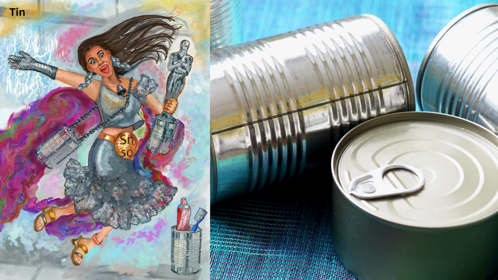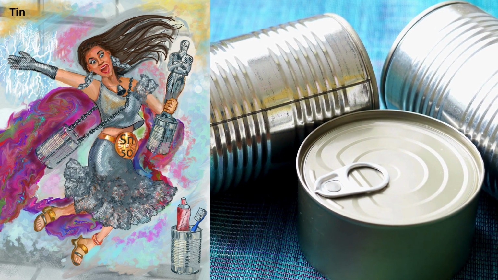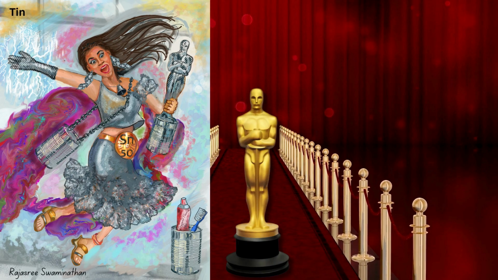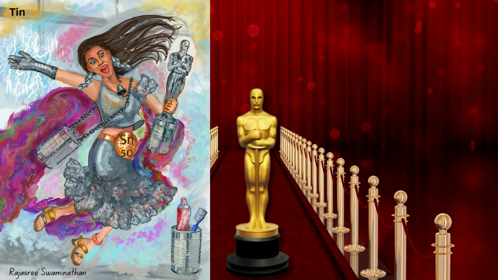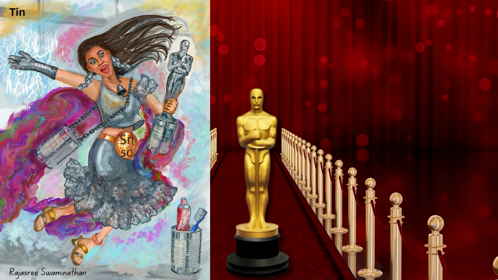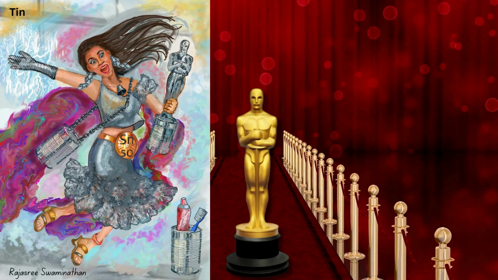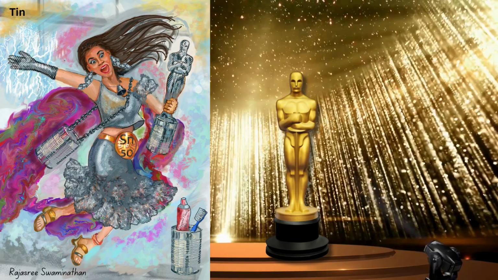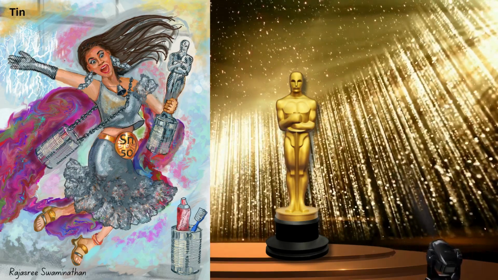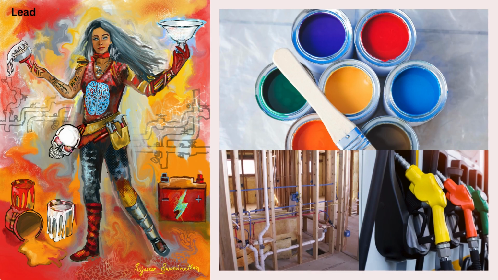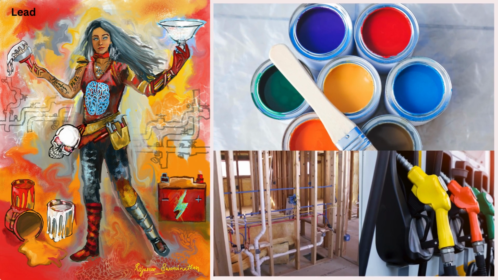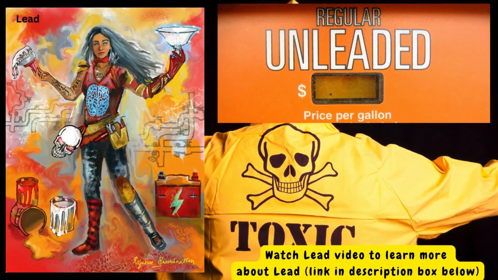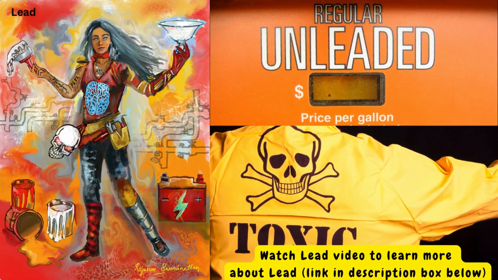Tin metal is used as a coating for other metals to prevent corrosion, as in tin cans. The Oscar statue used to be an alloy of tin, antimony, and copper before 2016. Ever since 2016, it is an alloy of copper, tin, and trace amounts of other metals. Lead metal was historically used in plumbing, paints, and gasoline. However, due to its toxicity, its use has been significantly reduced.